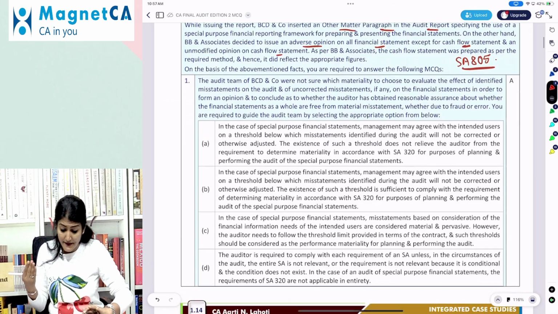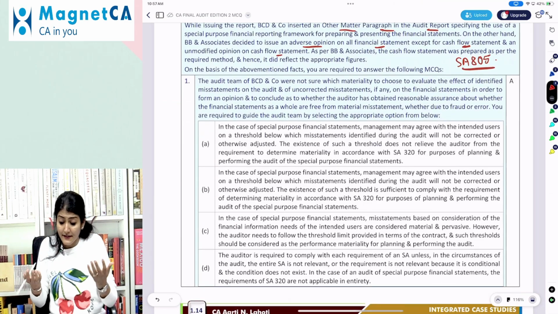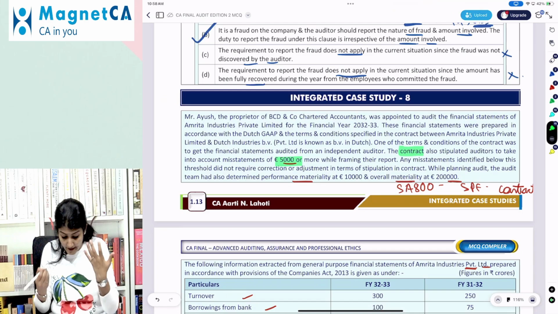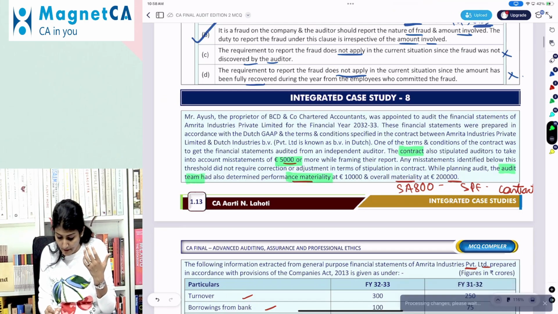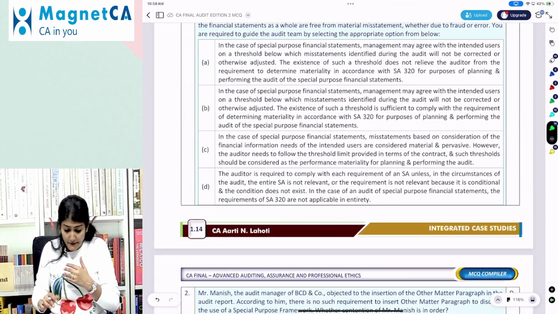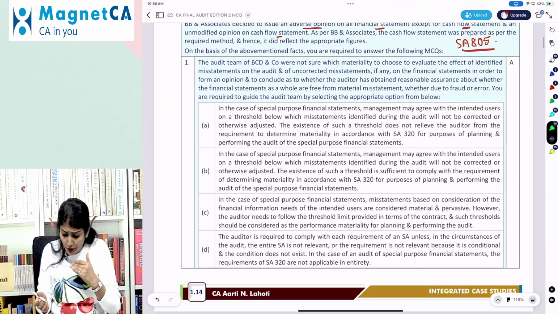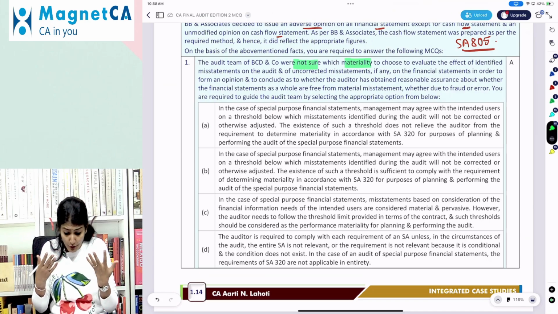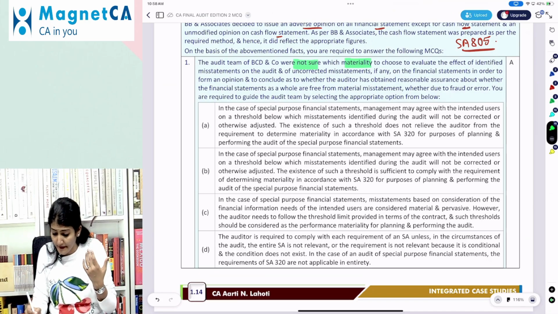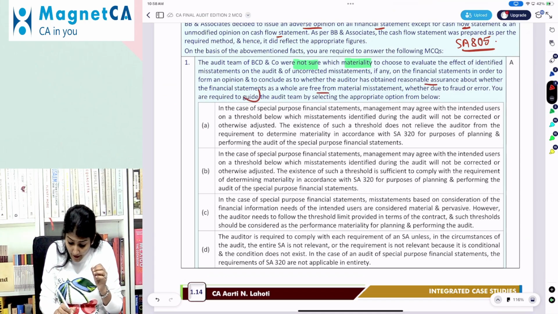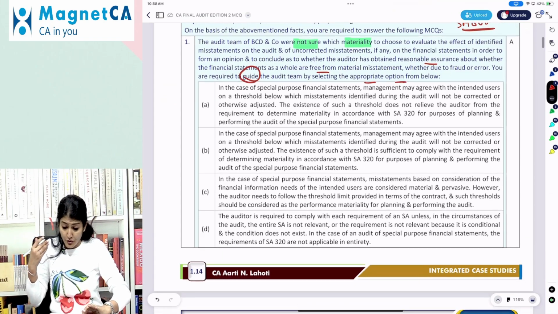The audit team of BCB and Company were not sure which materiality to choose because one level of materiality was given under the contract and another level of materiality was determined by the audit team. Right? So they were confused which materiality to be used. Right? So what does it say? Or not sure which materiality to choose to evaluate the effect of the identified misstatements and the uncorrected misstatements in order to form an opinion and in order to obtain the reasonable assurance that financial statements are free. You are required to guide the audit team by selecting the appropriate option from below.